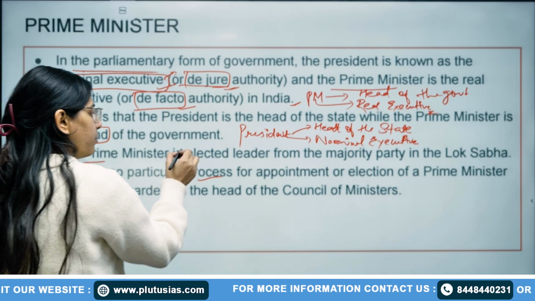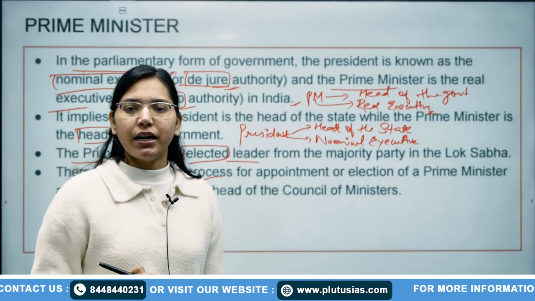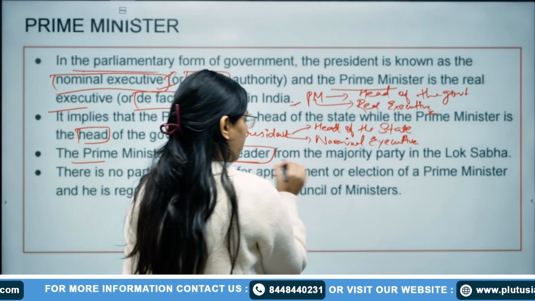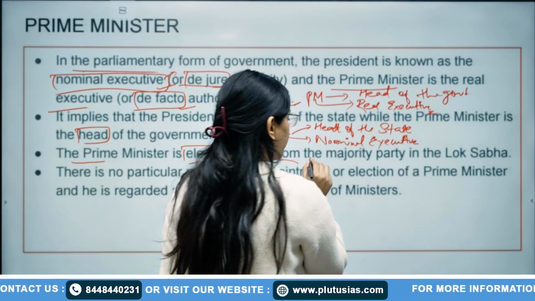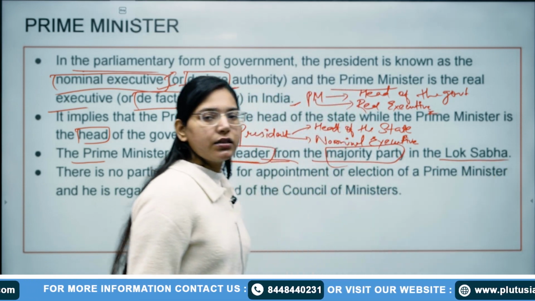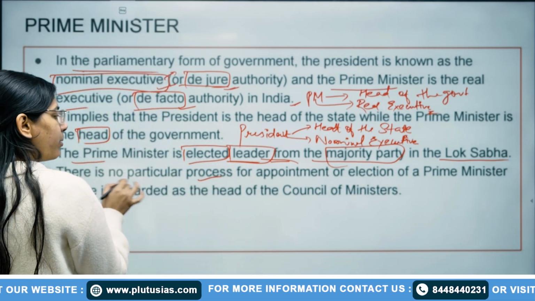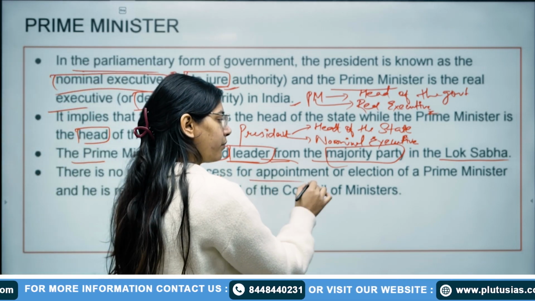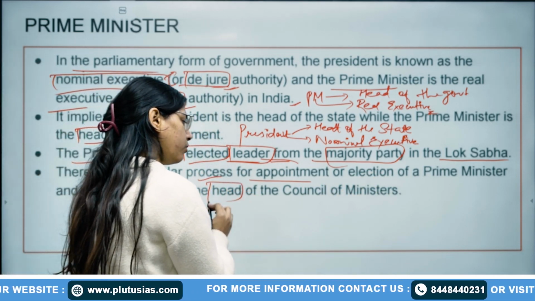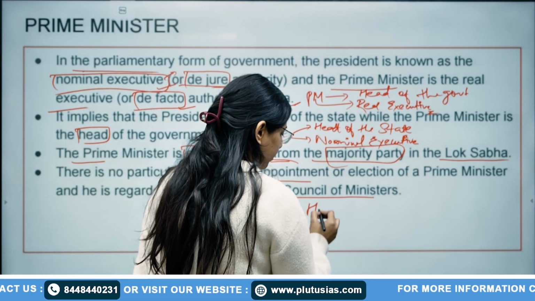After that, Prime Minister is the elected leader. As we have seen in the President chapter, the President is indirectly elected, not elected directly. How is the Prime Minister elected? By the leader from the majority party in the Lok Sabha. Whosoever is in the majority in the Lok Sabha will become the Prime Minister. There is no particular process for appointment or election of a Prime Minister, and he is regarded as the head of the Council of Ministers too.